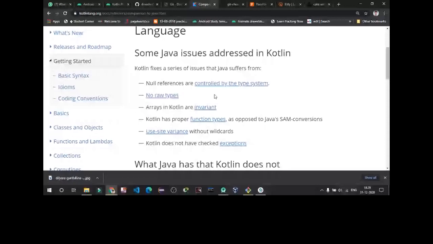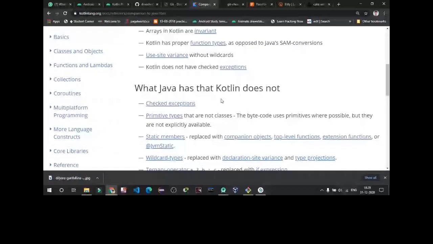Then arrays in Kotlin are invariant. If you compare the size of code, Kotlin reduces the code by 40% compared to Java, and Kotlin does not add primitive types that are not classes, static members, or ternary operators, which are replaced with if expressions.